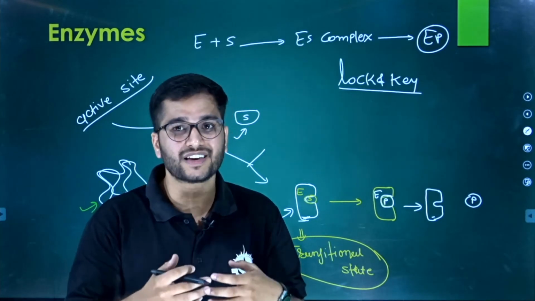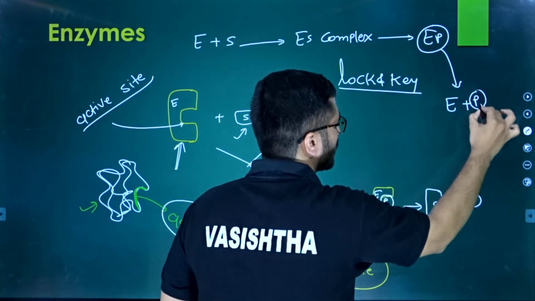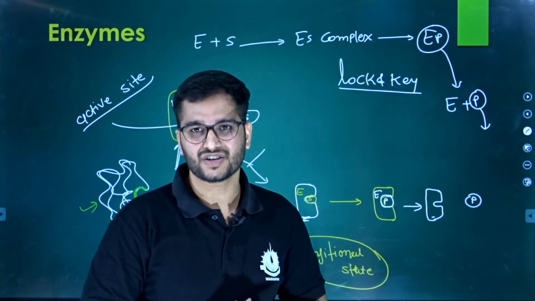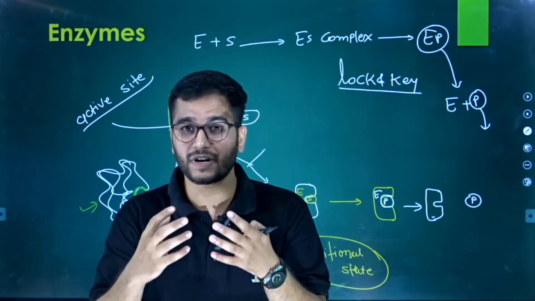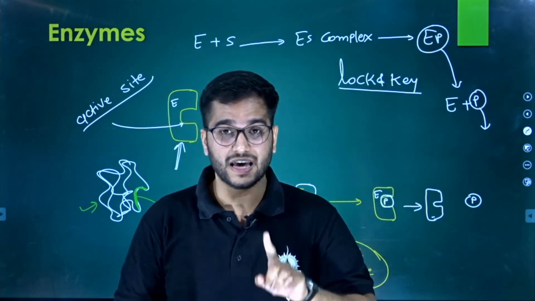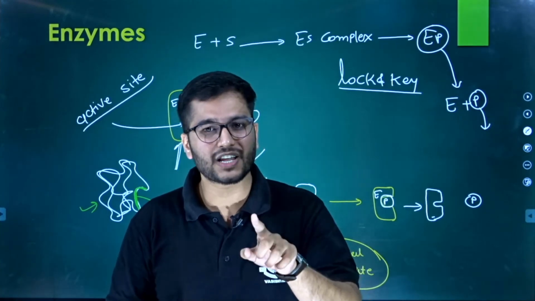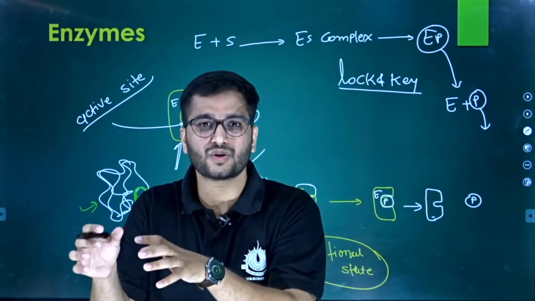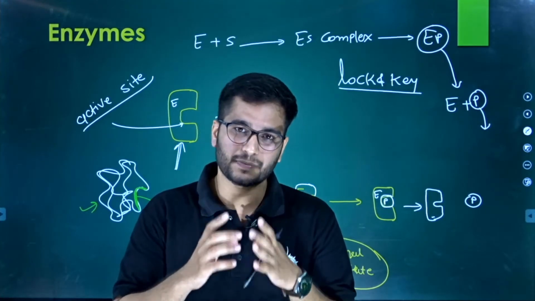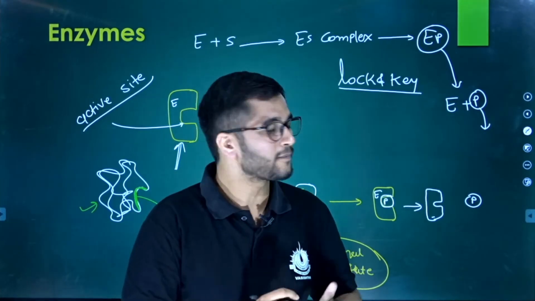So enzymes are working like this, right? So this is the procedure. Enzyme plus substrate, the product is formed, and now the product will do a certain function. This is the way enzymatic activity is done. But remember, enzymes are very fast as well as accurate, because enzymes are specific. One particular enzyme works for one particular substrate, and a particular substrate can be catalyzed by only a specific type of enzyme, because the enzyme and substrate relation is like a lock and key relation.